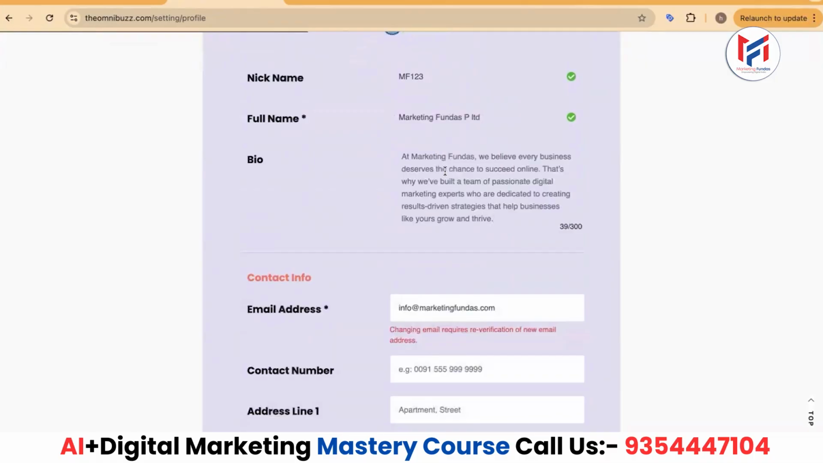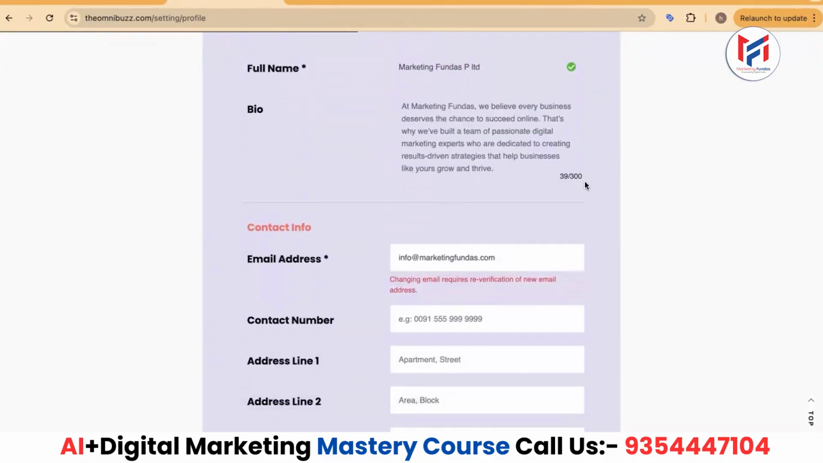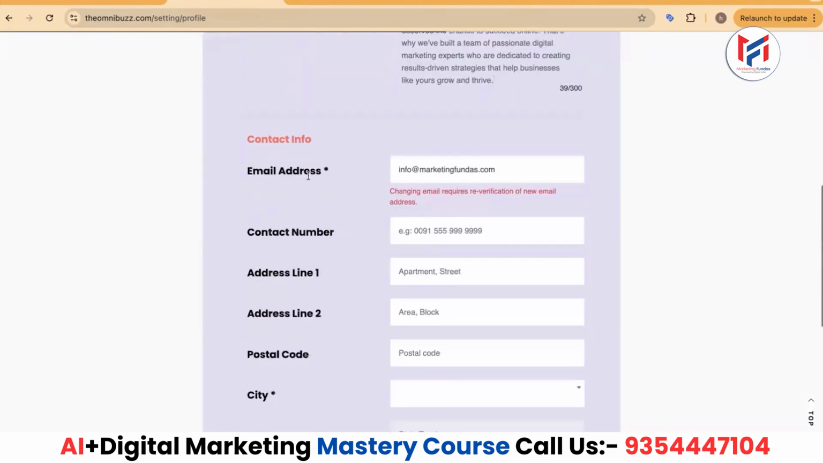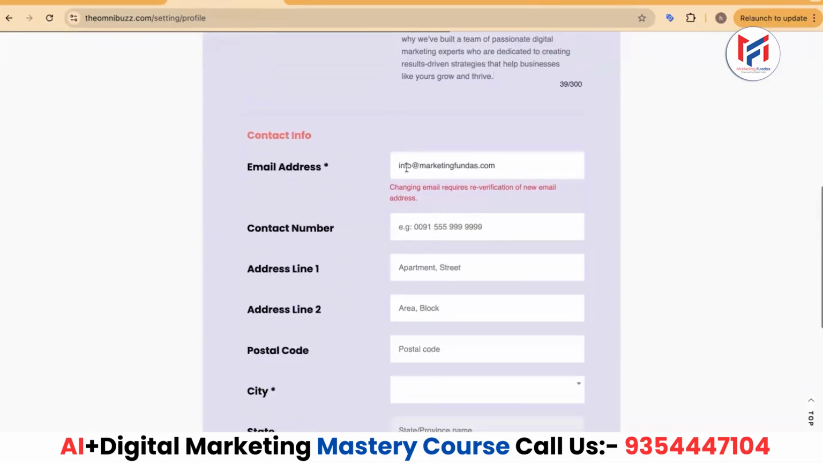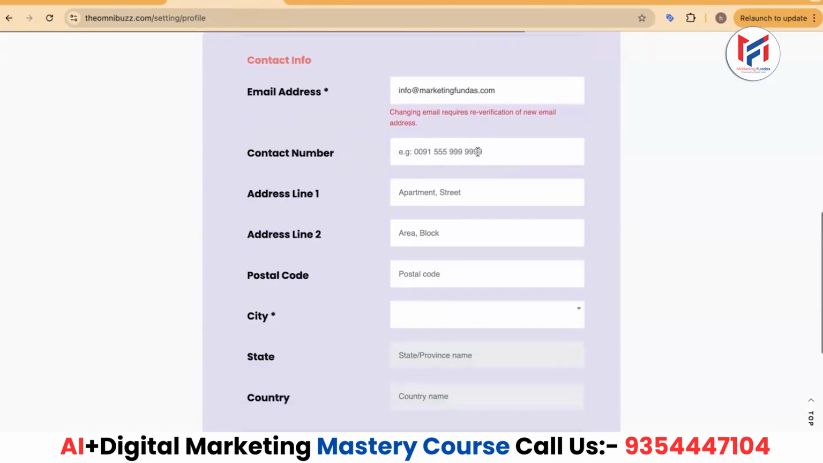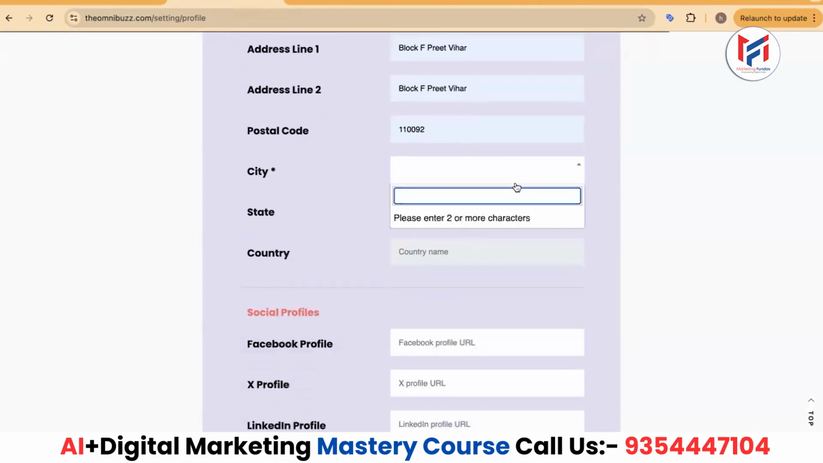I've pasted the bio here. You can put up to 300 characters. I mean that you can put the bio here up to 300 words. And the email ID will be the same. If you want, you can change it, then re-verification will happen, but you can keep it the same. In the contact number, I've put the number, added details, and in the city column we will enter New Delhi here for now.